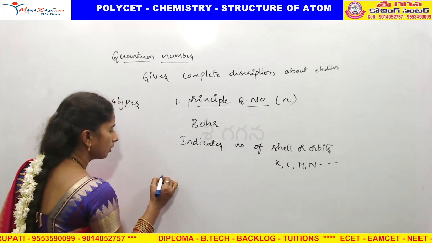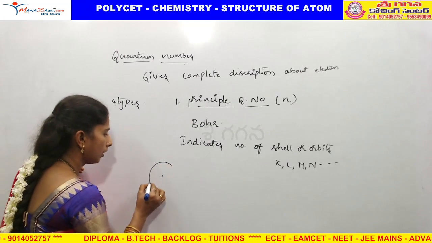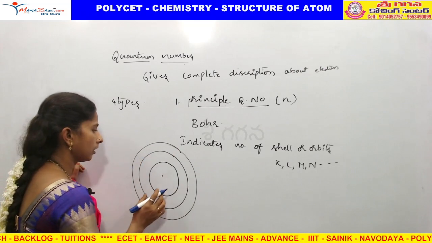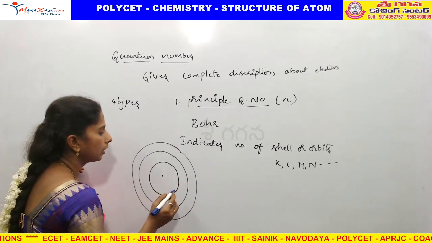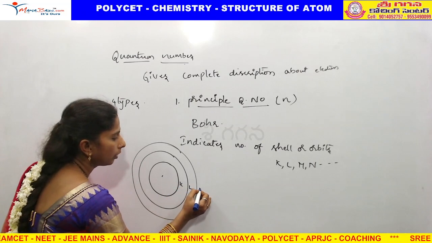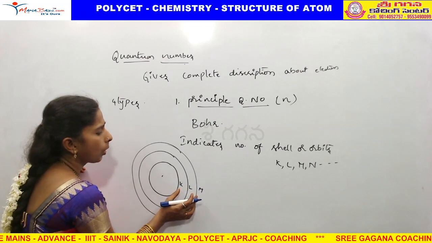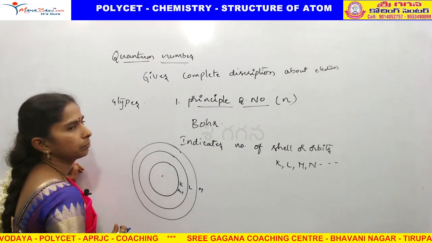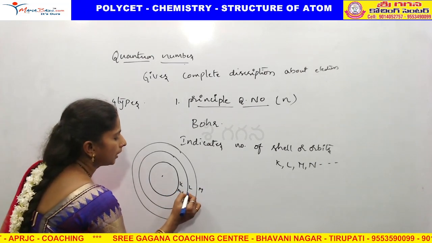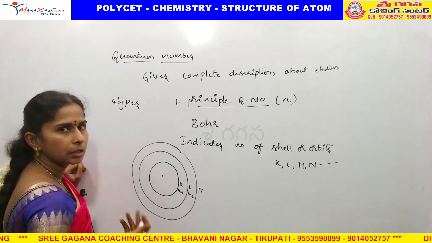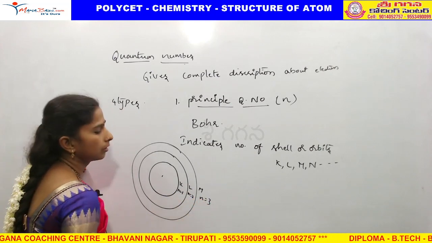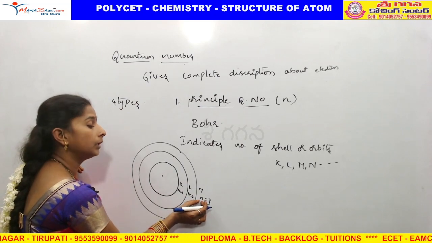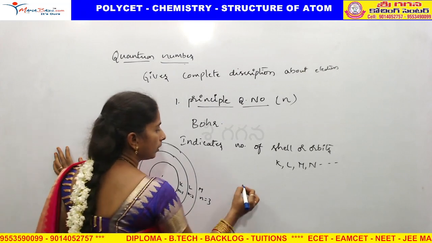For example, this is an atom. Around the atom, shells are there where the electron is rotating. We can tell whether it is in the K shell, L shell or M shell, in which orbit the electron is rotating. For K shell, N is equal to 1 because it is the first shell. For L shell, N is equal to 2 because it is the second shell. N is equal to 3 for the third. Based on the number of N, we can find out. For example, 2s2.